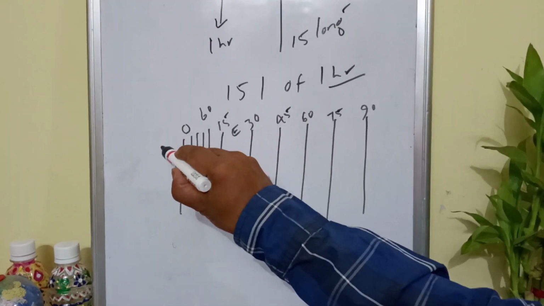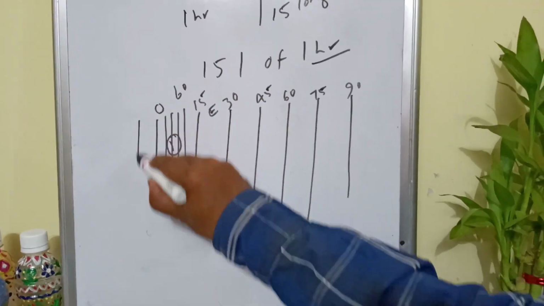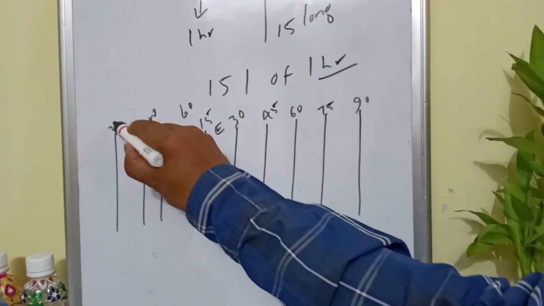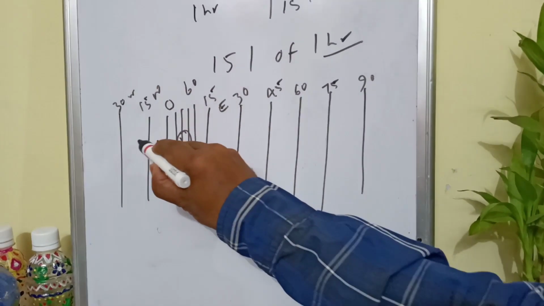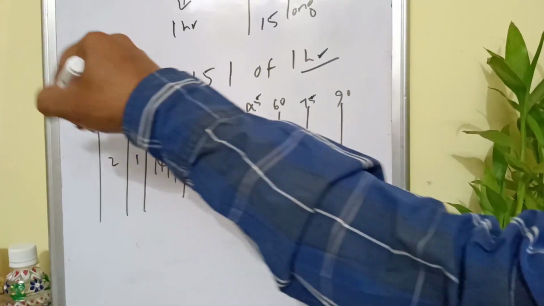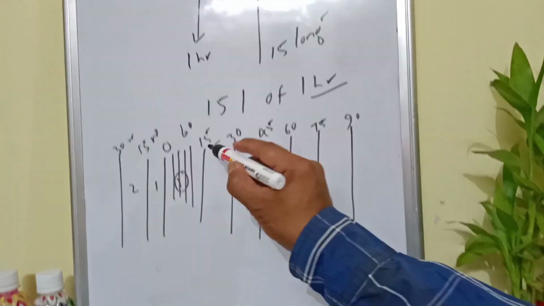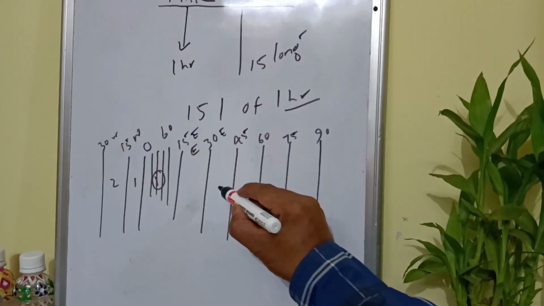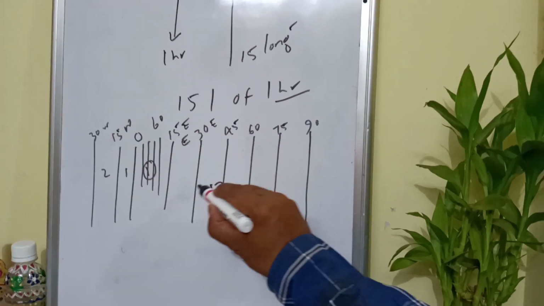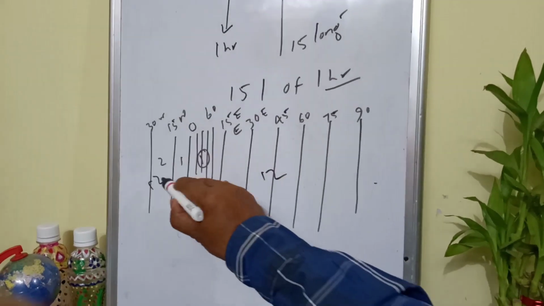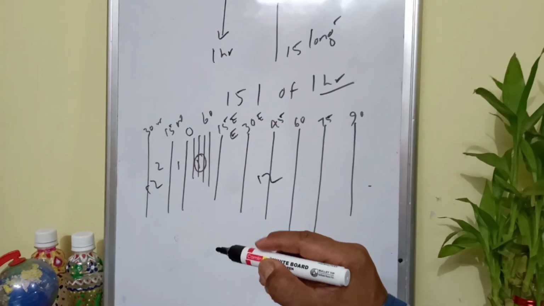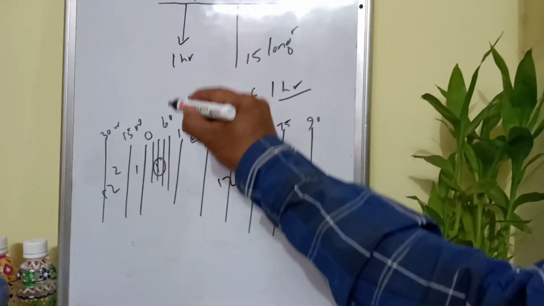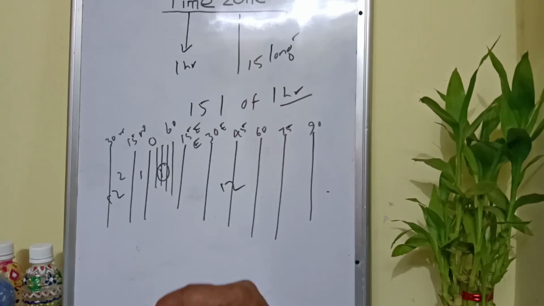Similarly, in the other hemisphere, western hemisphere, 15 degree west, 30 degree west. So time zone 1 2 3, 12 time zones on the western hemisphere. So 15 east, 30 east. This way you have 24 time zones, 12 in the eastern hemisphere, 12 on the western hemisphere. And you know, the local time of mid longitude is the standard time of the concerned zone.